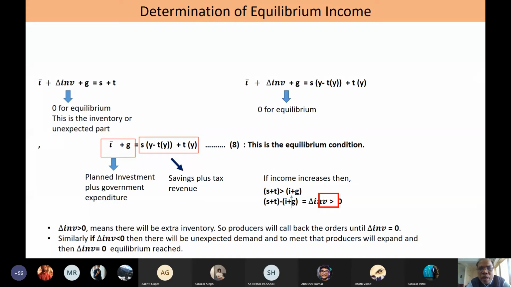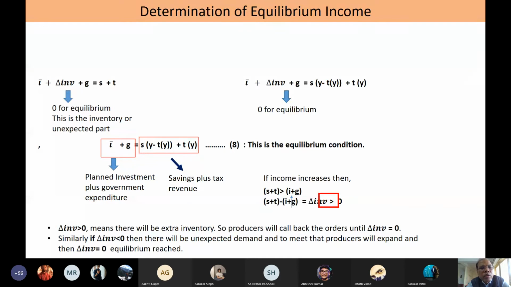Again, equilibrium is attained when del inventory is 0, that is, there is no unplanned increase in inventory happening in the economy.